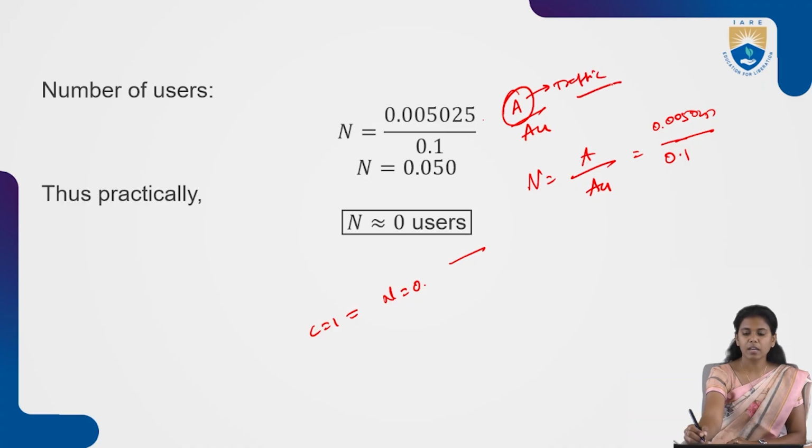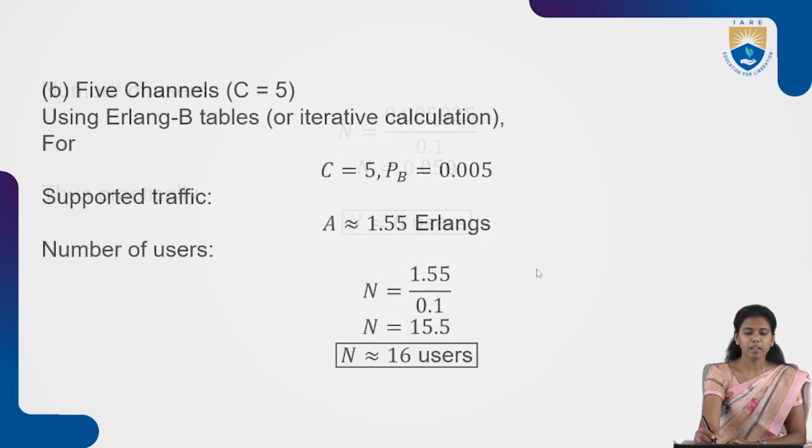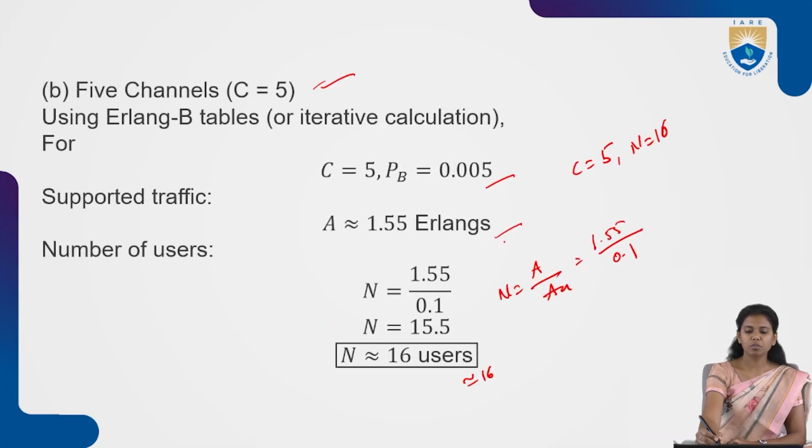So this is the traffic, and the metrics that follow with the traffic are Erlangs, right? For channel 5, we got the number of users as 16. As the number of channels increases, make sure that the number of users also increases.